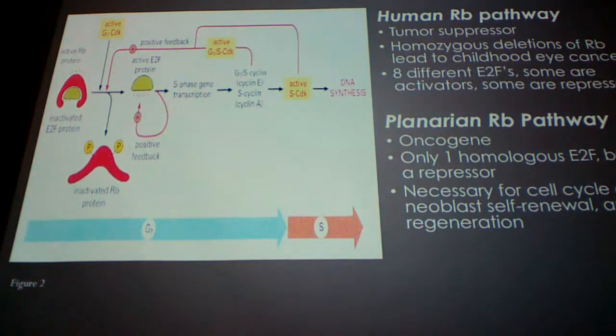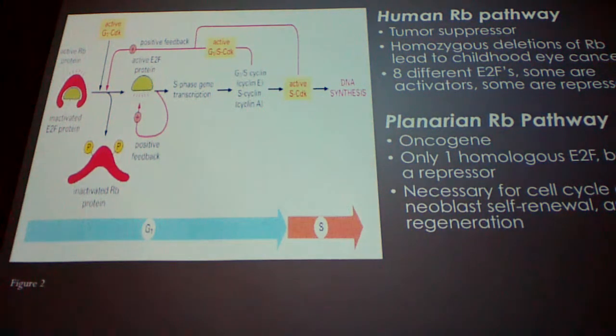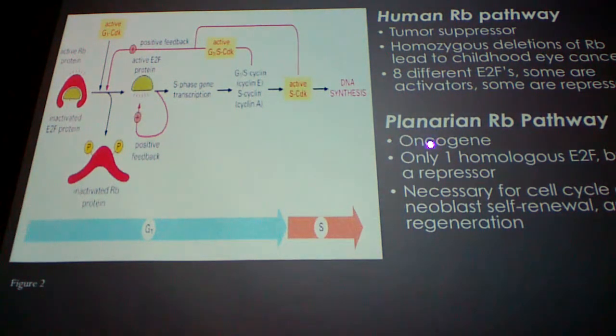In planarians, it's a little different though. The E2F homolog in planarians is repressive. So everything works the same, right? RB binds it and then inactivates it and then gets phosphorylated and lets E2F go, except E2F is a repressor. So that makes RB an oncogene instead of a tumor suppressor. So planarian RB is necessary for cell cycle entry, neoblast self-renewal, and regeneration.